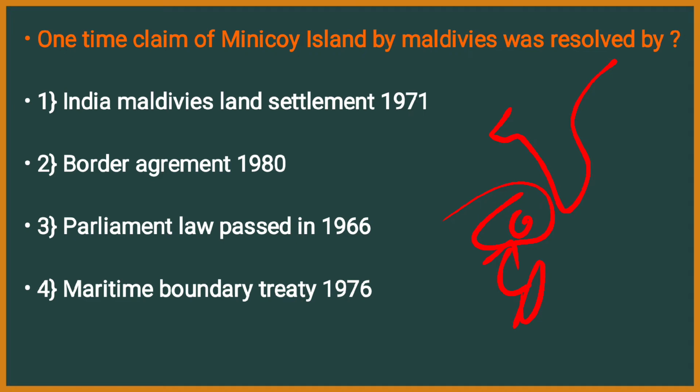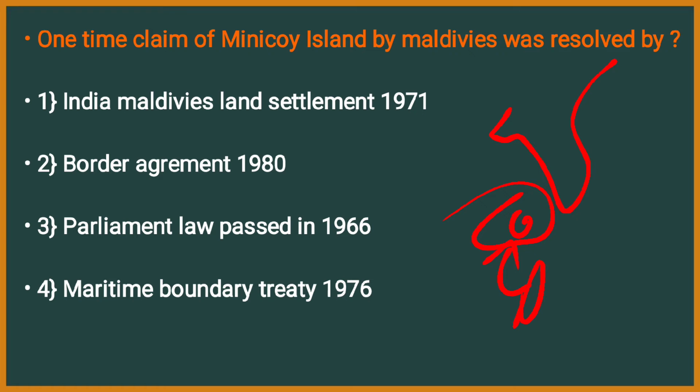In order to settle this issue, which settlement or act was passed? The question is asking the same. Option 1, India Maldives Land Settlement 1971, Border Agreement 1980, Parliament Law passed in 1966, or Maritime Boundary Treaty 1976.